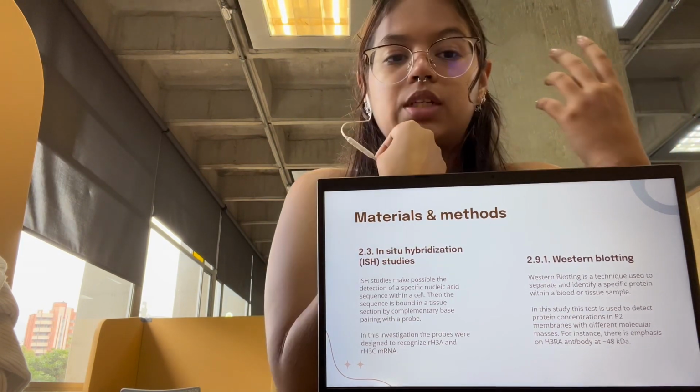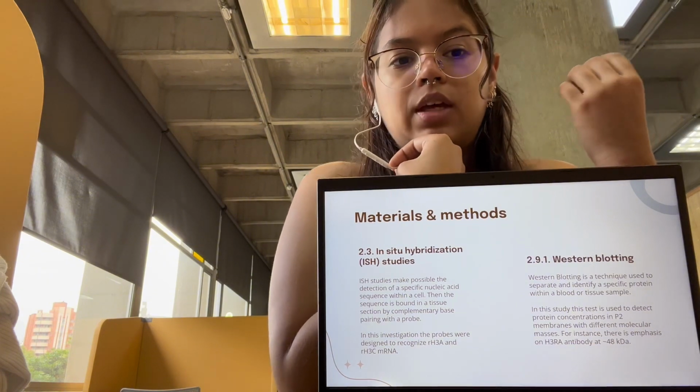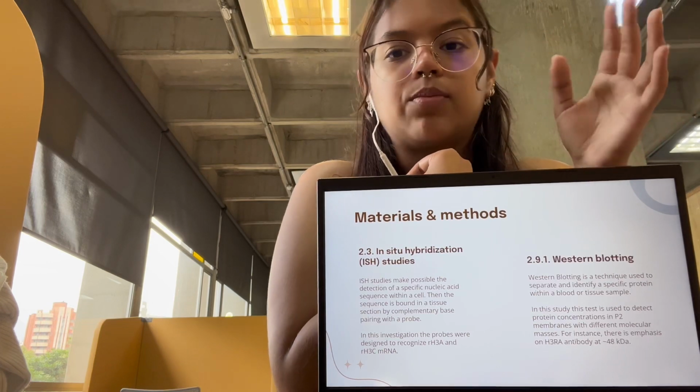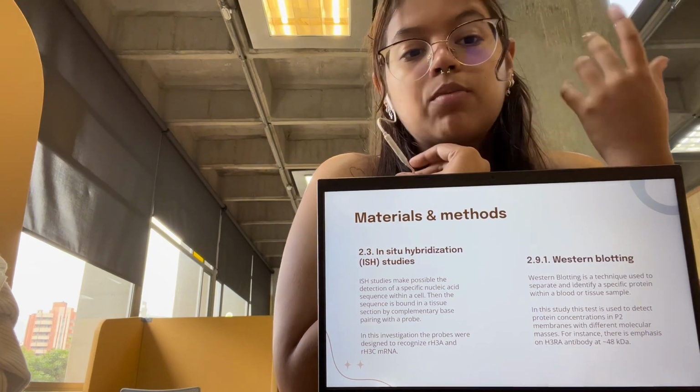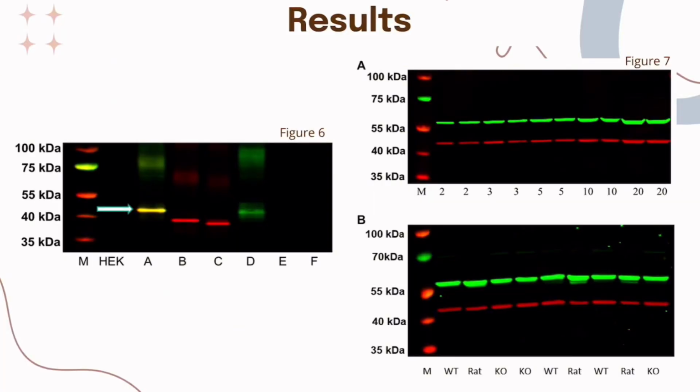Western blotting is a technique used to separate and identify a specific protein within a blood or tissue sample. In this study, we used it to detect protein concentrations in different areas of the mice, like P2 membranes of HEK cells or frontal cortex. Now for the results, we have figure 6 and figure 7.